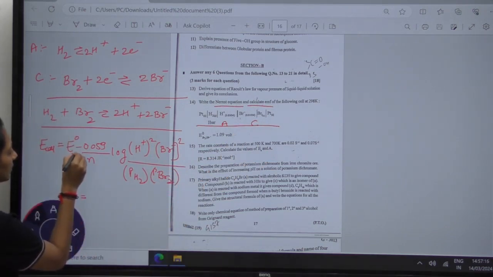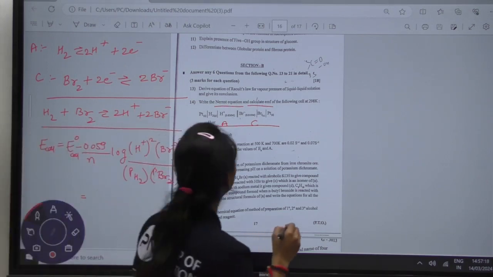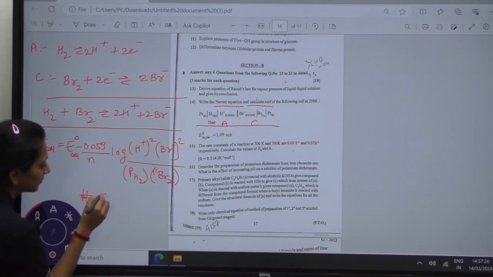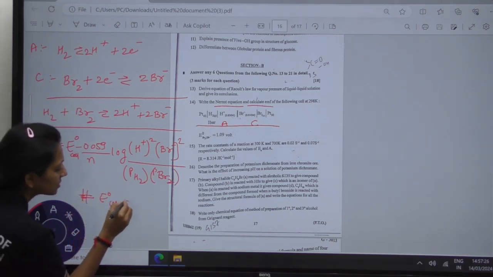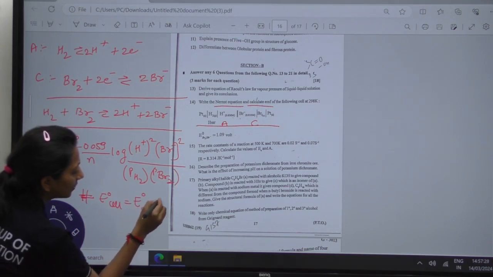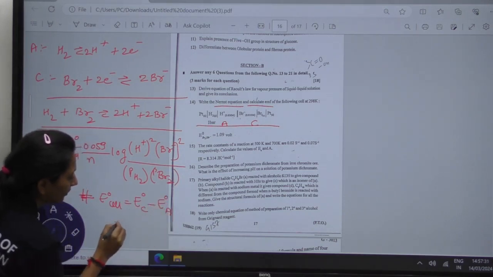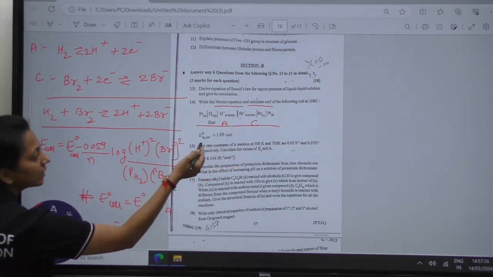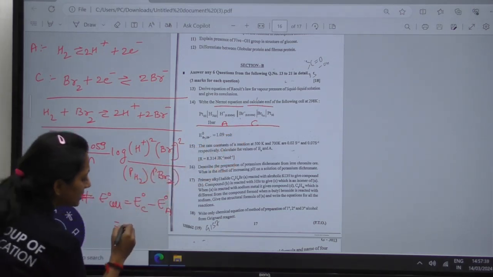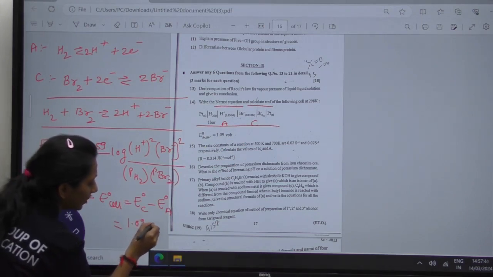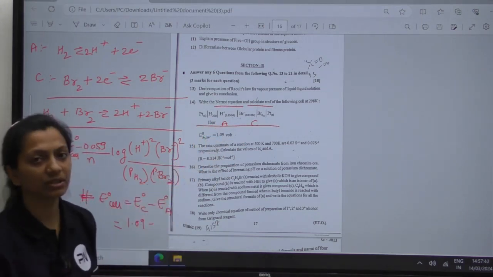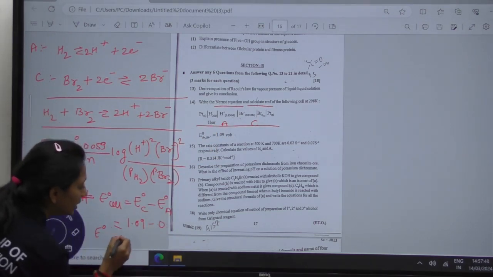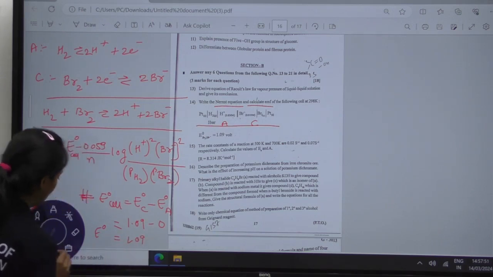E naught cell we have to calculate first. E naught cell is equal to E naught of the cathode minus E naught of the anode. The cathode side is Br2, and its E naught is given: the reduction potential of Br2 to Br minus is 1.09, minus the reduction potential of hydrogen, which is by default 0. So your E naught cell will be equal to 1.09.